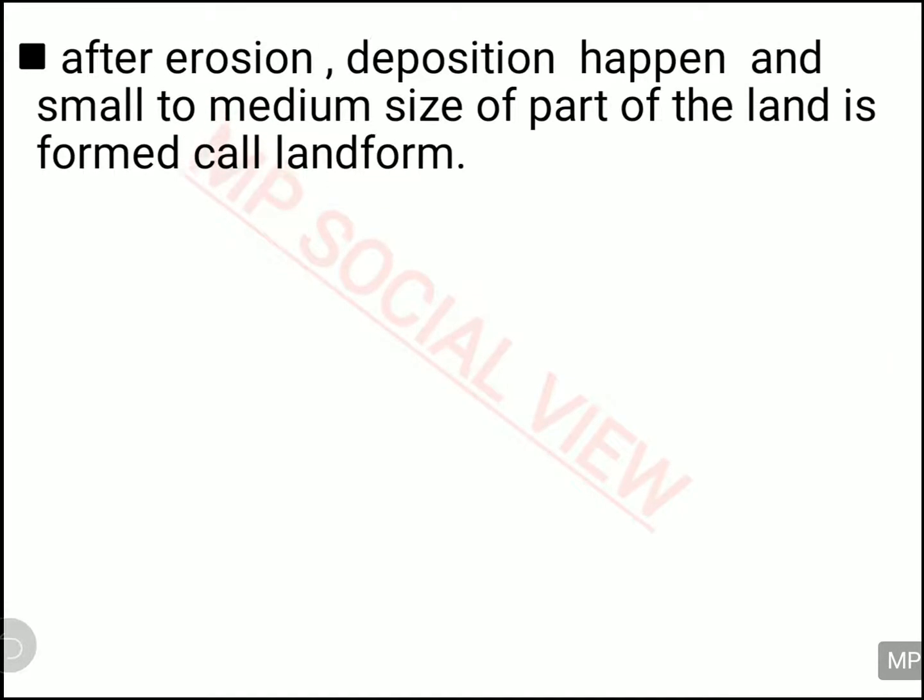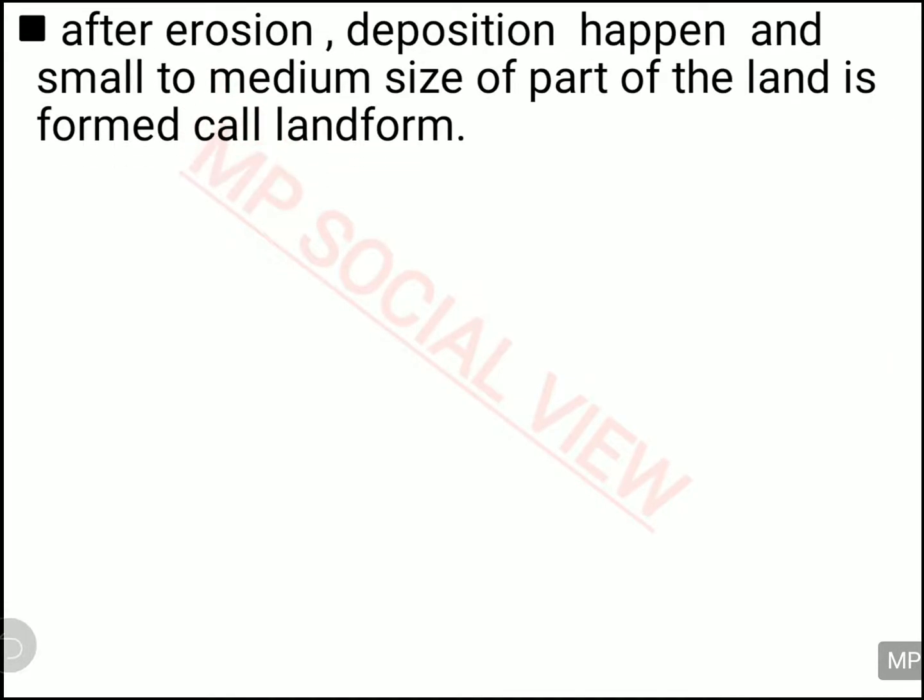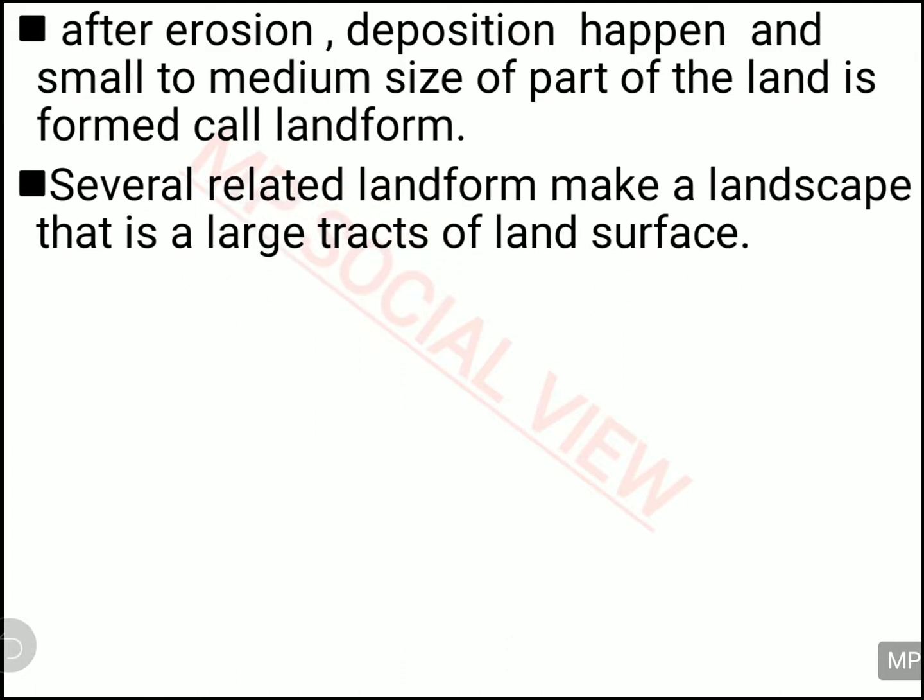In this chapter you are going to basically read about the various geomorphic and erosional agents making different erosional and depositional landforms. So we are going to analyze each and every geomorphic agent and see how they are making different landforms. After the erosion is done, when the particles have been removed from the various landforms, the next job this agent does is the deposition of that material and making landforms of different sizes.